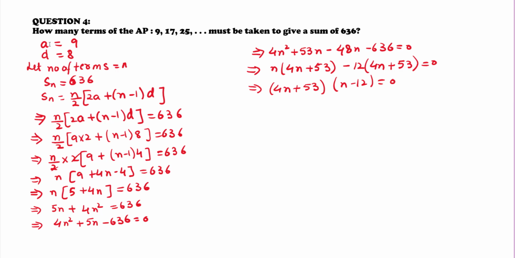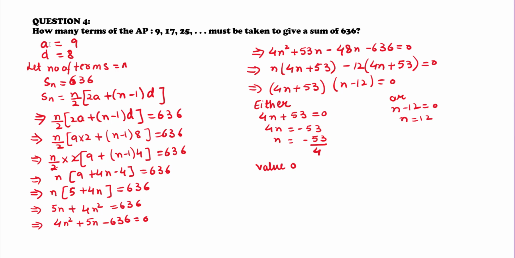So if 4n plus 53 into n minus 12 is equal to 0, so either 4n plus 53 is 0 or n minus 12 is equal to 0. So let us take both the cases separately. 4n plus 53 is equal to 0, that implies 4n is equal to minus 53, n is equal to minus 53 upon 4. Similarly, n minus 12 is equal to 0. From there we get value of n is equal to 12.